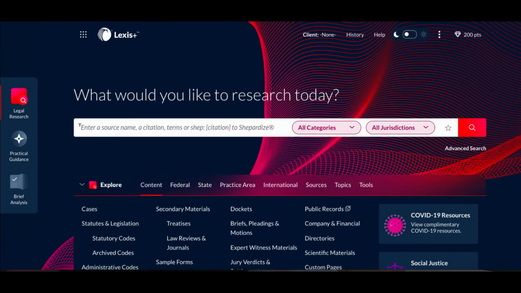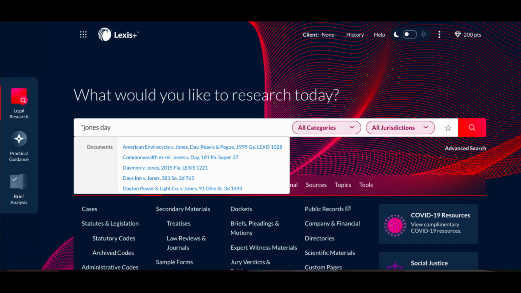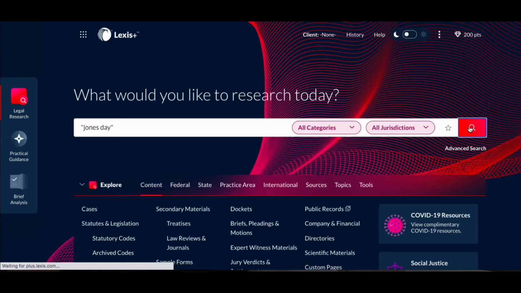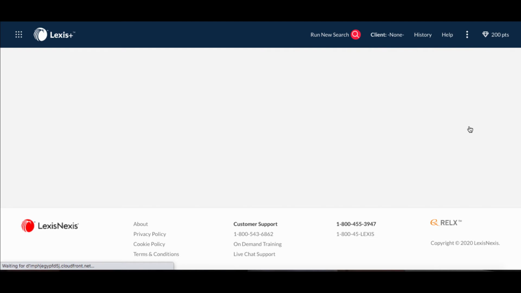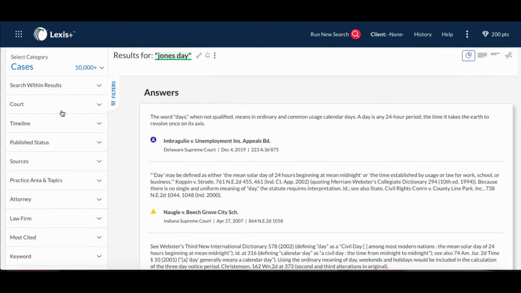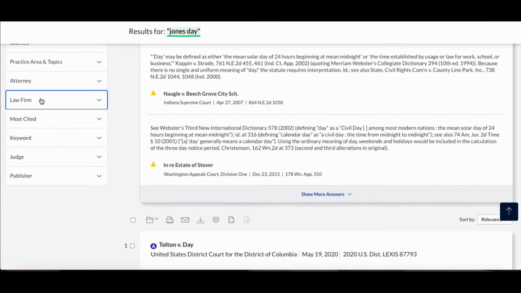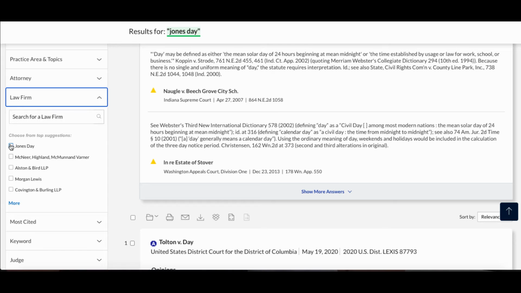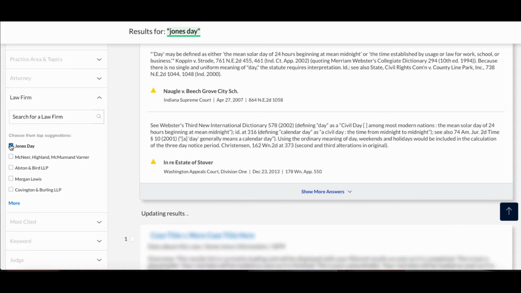Next, you can use Lexis to conduct research on a firm or entity to locate cases with which they've been involved. Let's use the firm Jones Day, and we'll go ahead and put quotes around the name of the firm and click the search box. On the left-hand side, under cases, we'll go ahead and narrow using law firm, and we'll select Jones Day to ensure that they are the counsel of record.